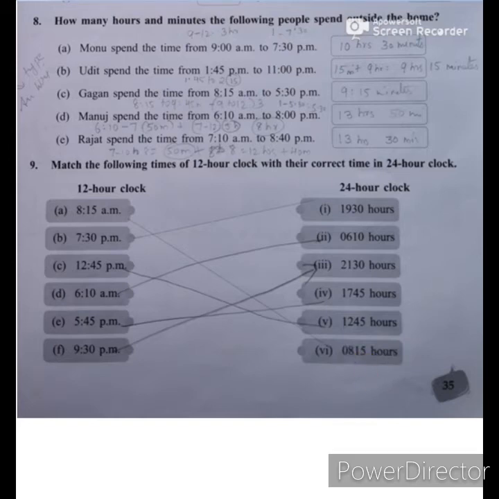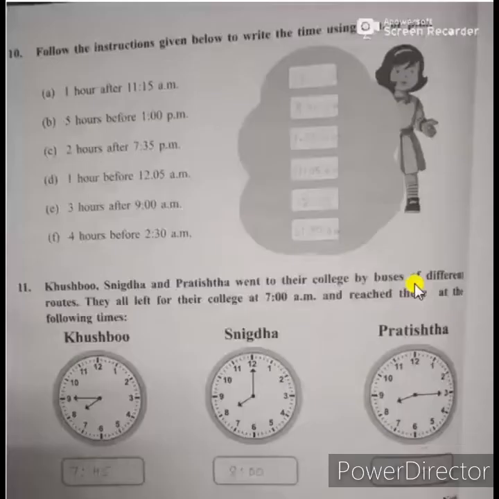Now second one is 7:30 p.m. So we have to add 12 hours along with that. So the answer is 19:30 hours. Now 12:45 p.m. that is 12:45. That is 4 digits directly, right. So all the answers I have matched. You have to copy that. Now we will move to the next page.